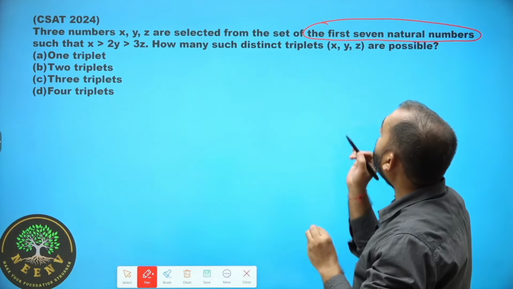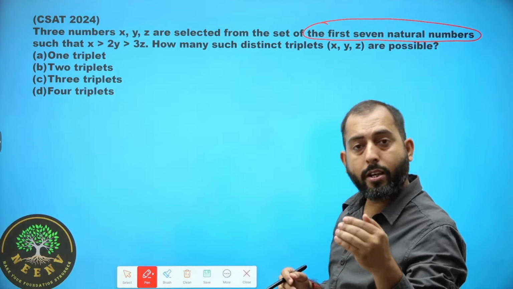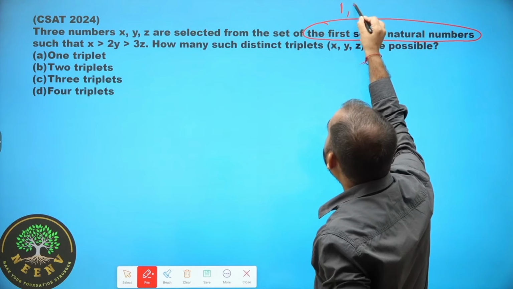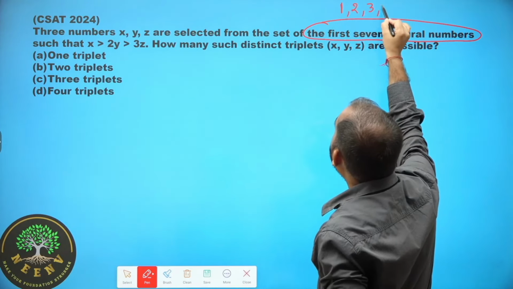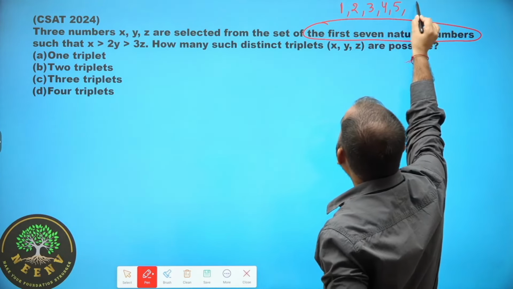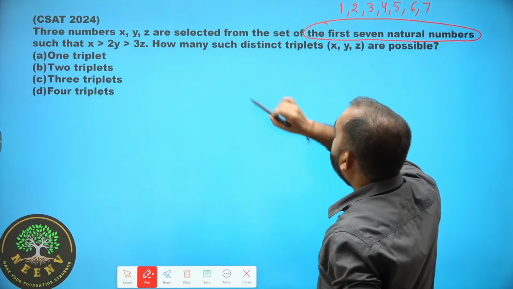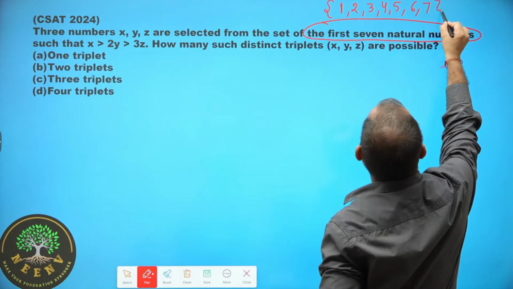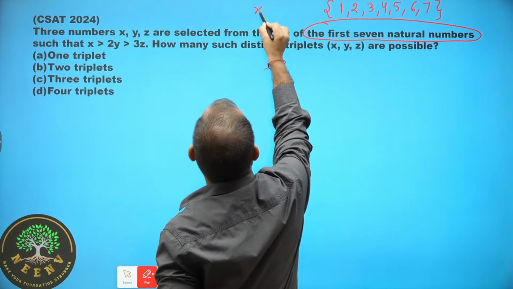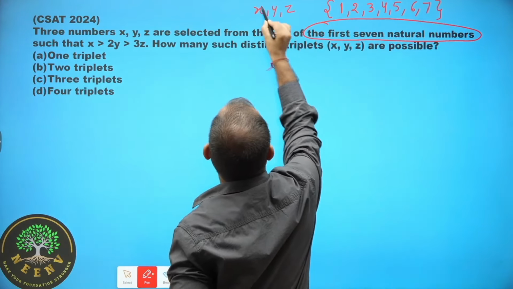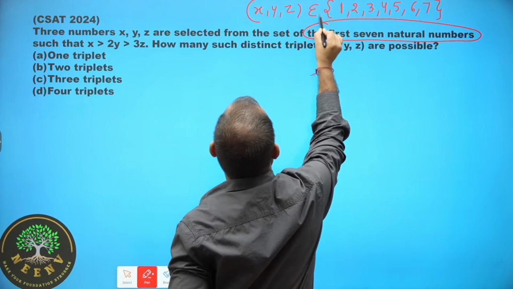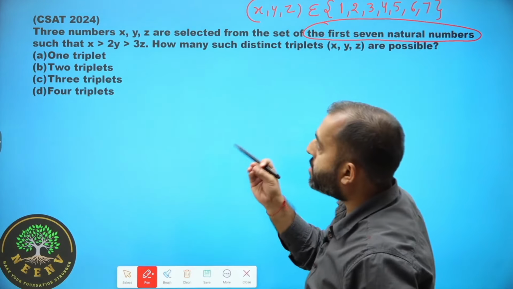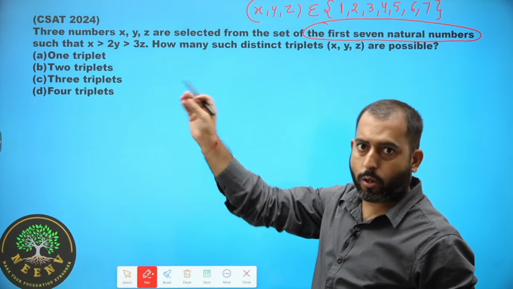Over here we are talking about the first 7 natural numbers: 1, 2, 3, 4, 5, 6 and 7. And x, y and z must belong to these 7 numbers only, as stated in the question.